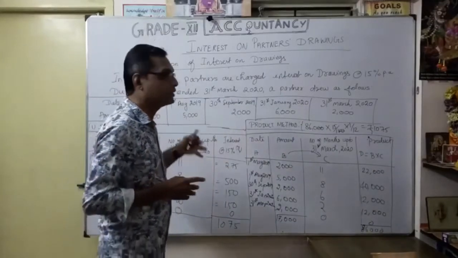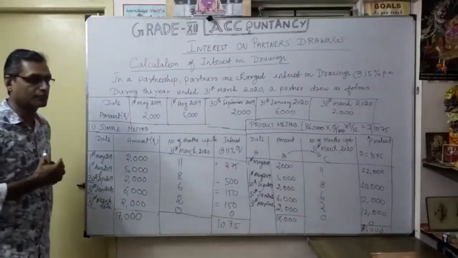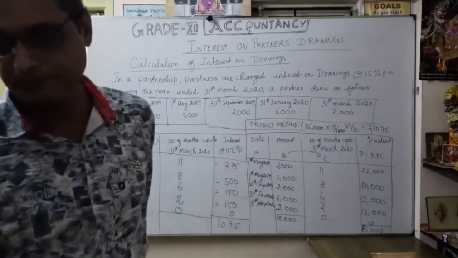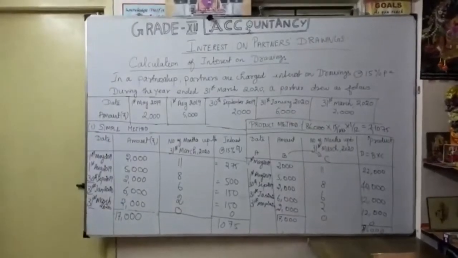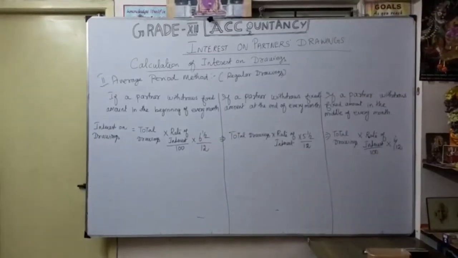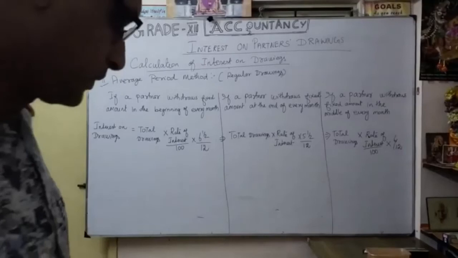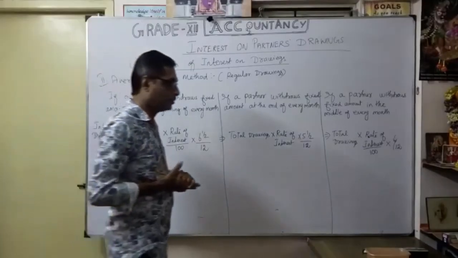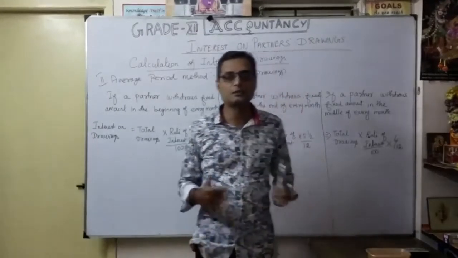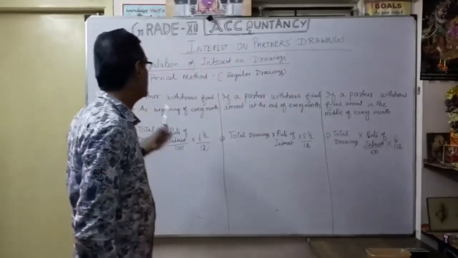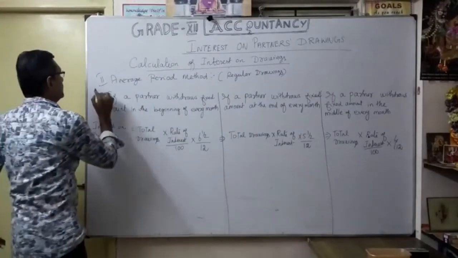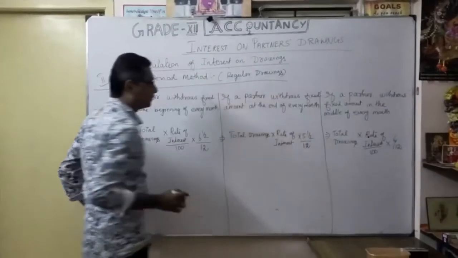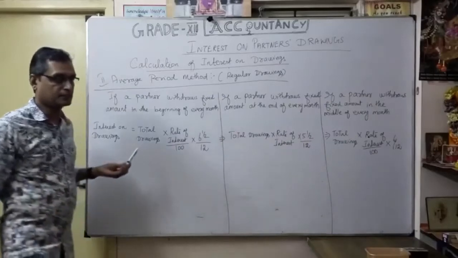Now we are going to see the average period method for drawings. Whenever there are regular intervals of drawings, we follow the average period method. In this situation, we can make three classifications.